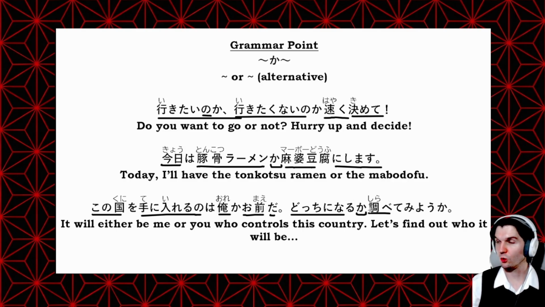調べてみようか. So 調べる to look into or to do research. With てみる is kind of, you'll give it a shot and see how it goes. And then this 見る is in the volitional form, so let's do it. Let's go ahead and see or look it up and find out who it will be between the two of us.